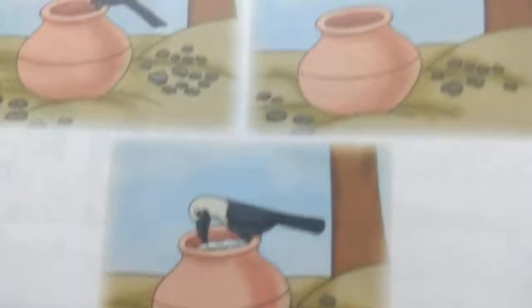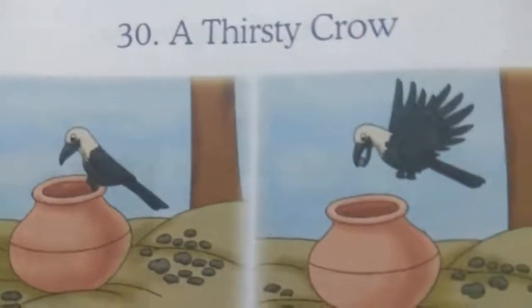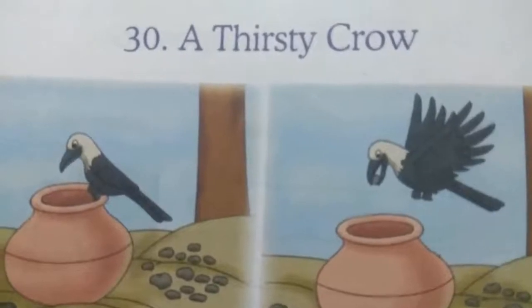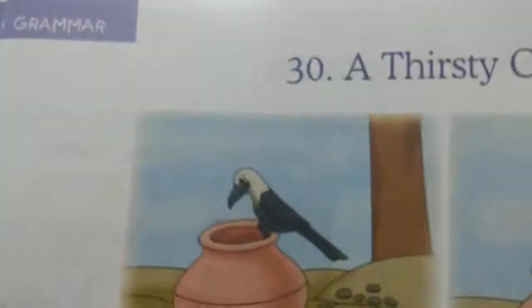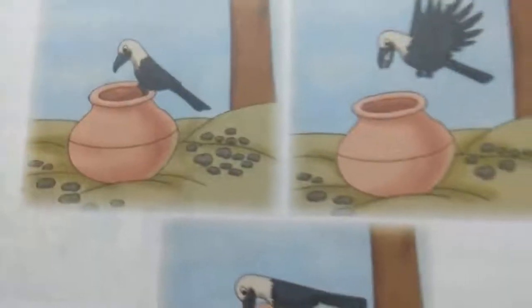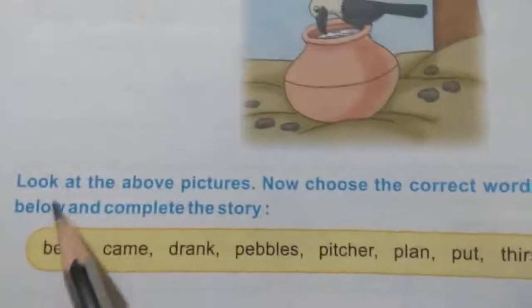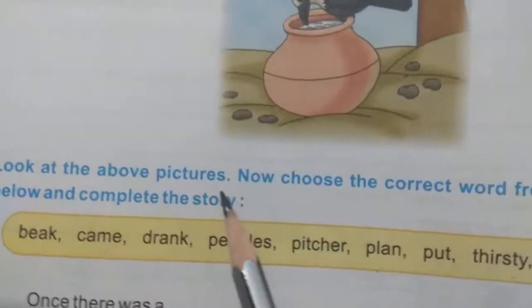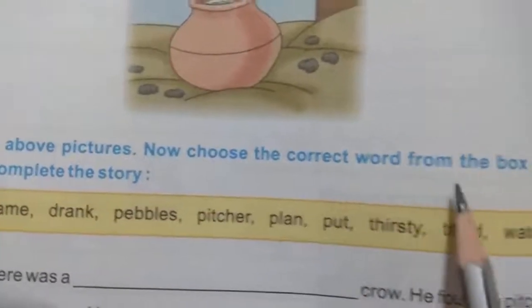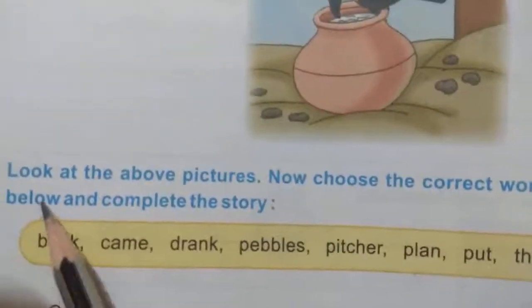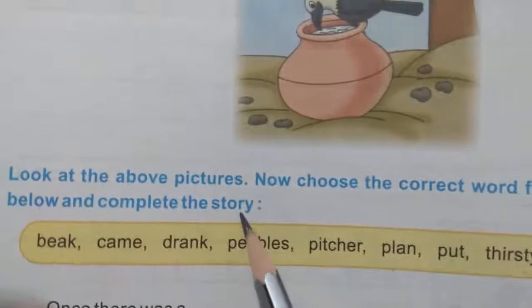Yes children, in this class, let us see a new lesson, that is lesson number 30, A Thirsty Crow from Grammar Part. Okay children, page number 62. Let us see this one. Look at the above pictures. Now choose the correct word from the box given below and complete the story.